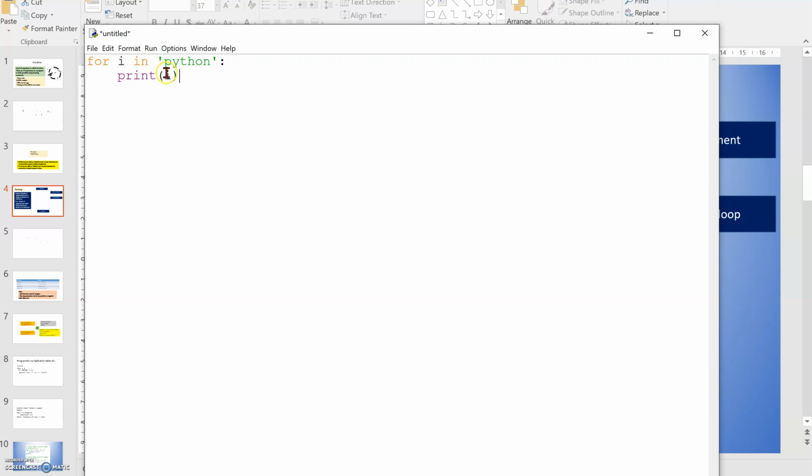So the first i will carry P, the next i will carry Y, then i will carry T. Like this it will be printed. So the output will be printed here.